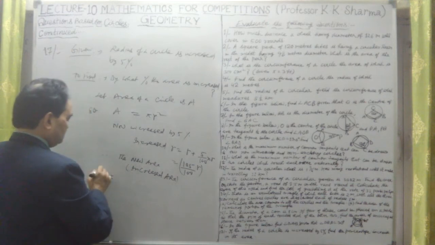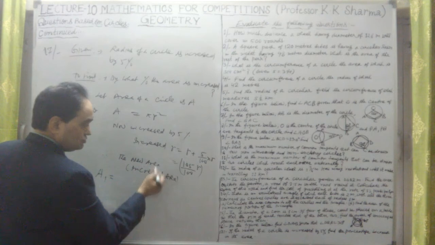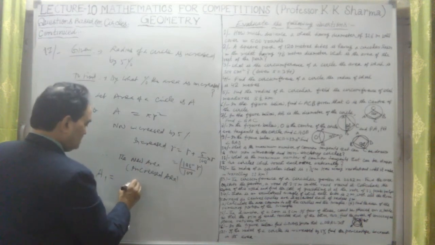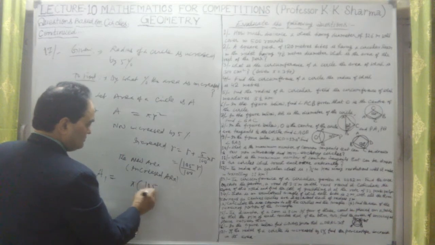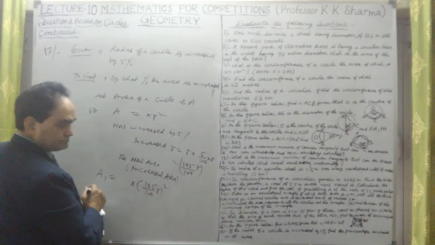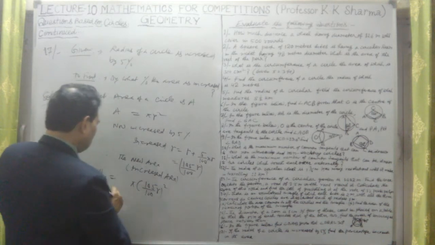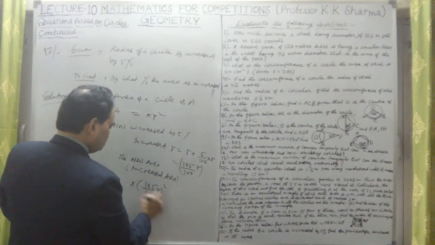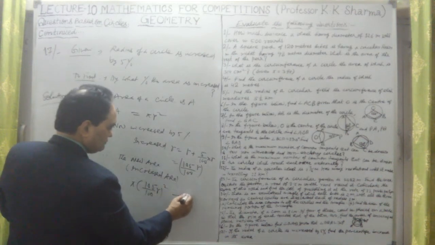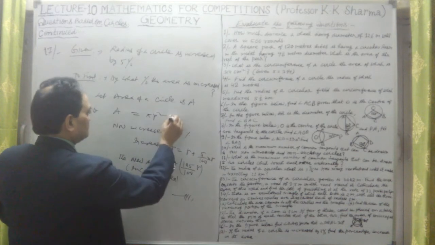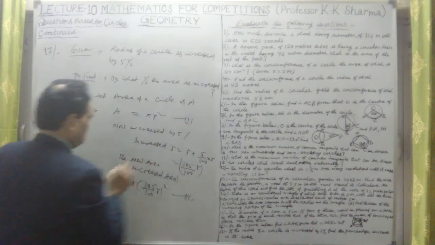This is A1. The increased area is pi into this increased radius squared, that means pi into 105 upon 100 into R whole square. So this is the value here, this is the increased area. This is the second equation, and the first was A equal to pi R square.